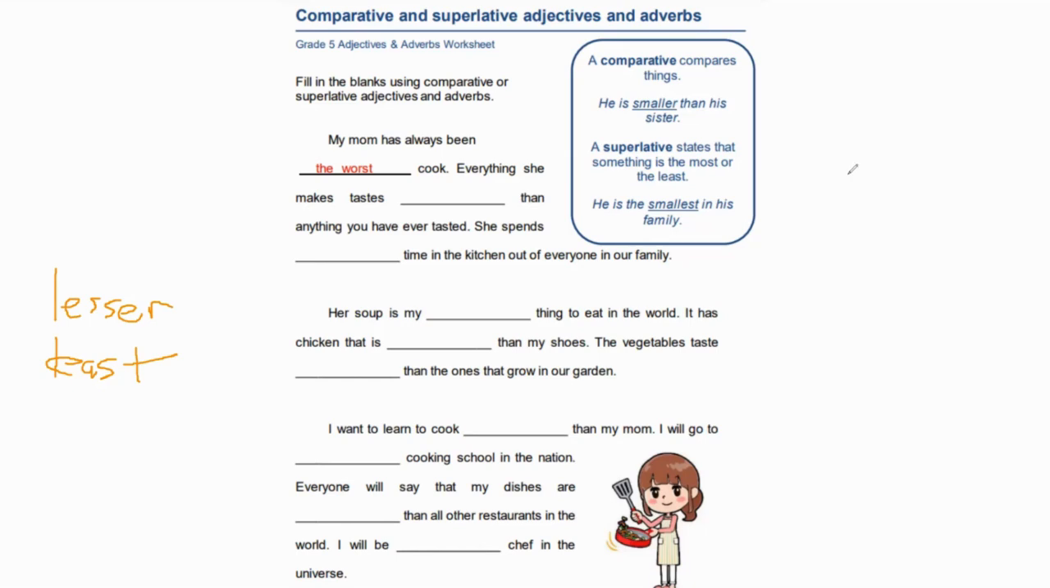If you want to talk about bad, the comparative form is worse, W-O-R-S-E. Let's say you want to say my results are worse than my friend's. You use worse. But if you want to use the superlative form, like my results are the worst in my class, then it's W-O-R-S-T.